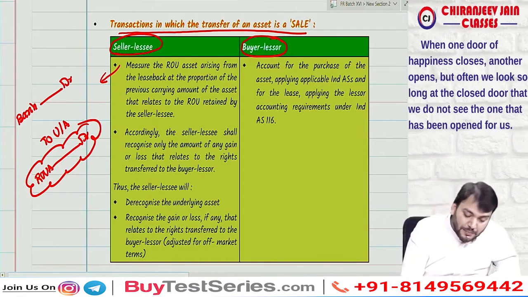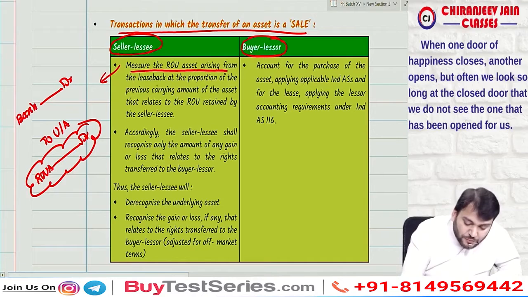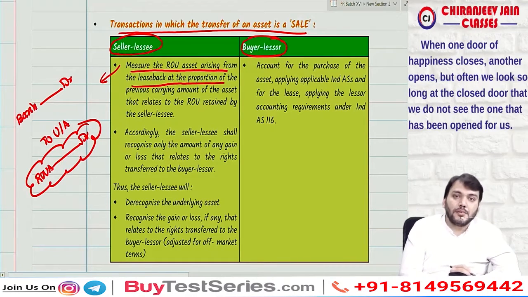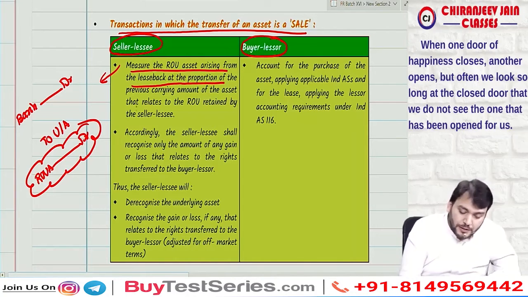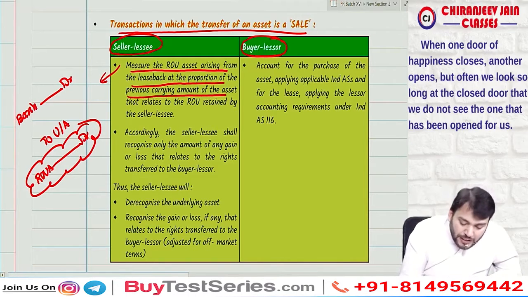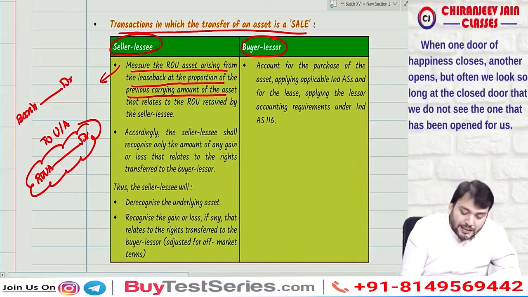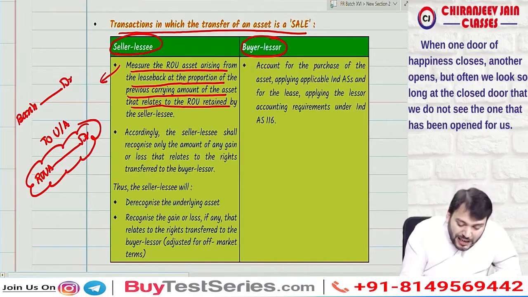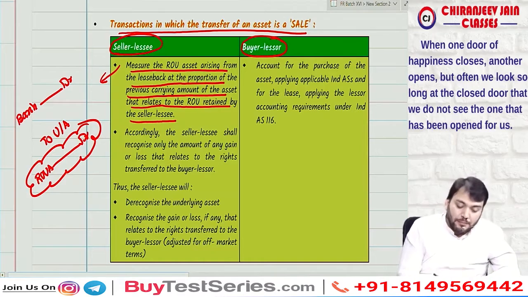What they said: measure the ROU asset arising from leaseback at a proportion of the previous carrying amount of the asset that relates to the ROU retained by the seller or lessee.